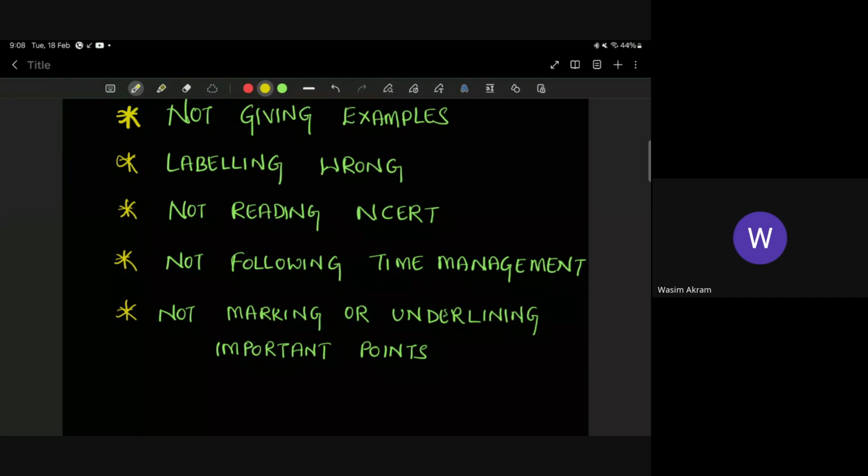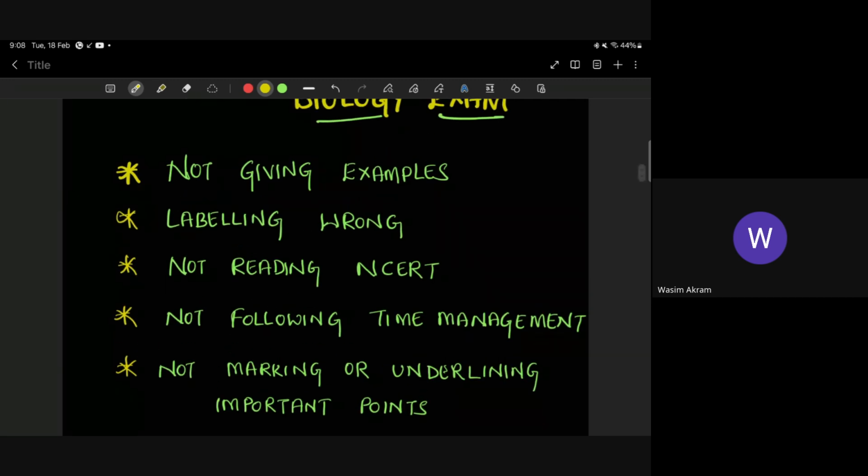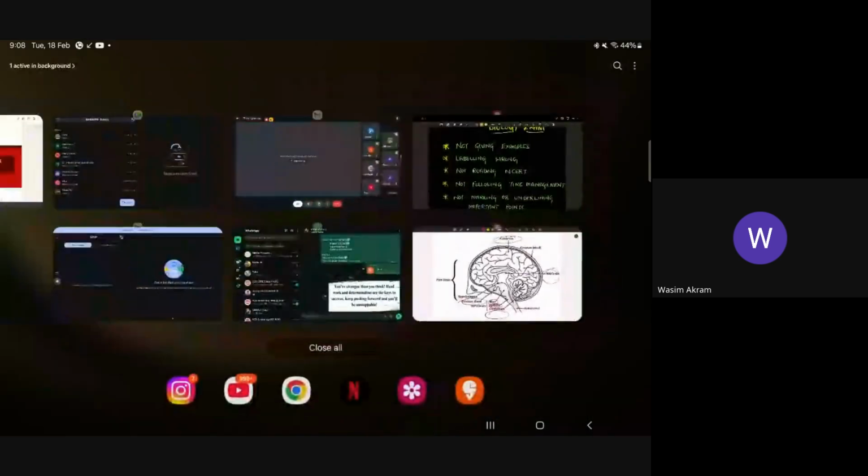Not following time management is another mistake. For each question you should allot some time, right? You should have some time to attend the diagram. How much time to allot for an MCQ, how much for 2 marks questions, how much for a long answer, you should have an idea of all that while attending the exam. Okay, children. All these points, I hope you will remember, right?